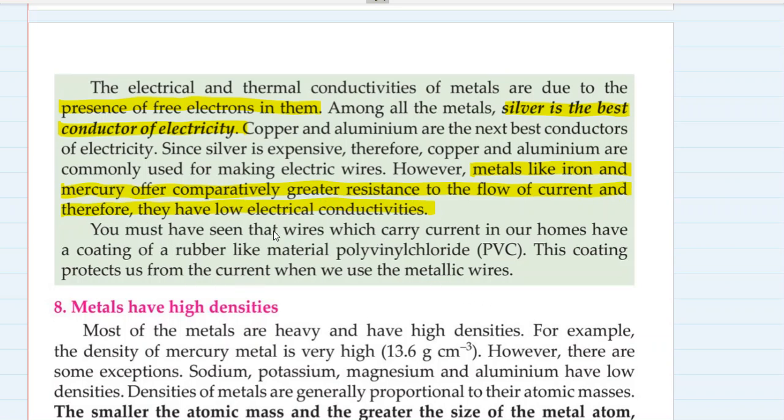You must have seen that wires which carry current in our homes have a coating of rubber-like material, polyvinyl chloride, PVC. This coating protects us from current when we use the metallic wire. So basically these wires are coated with PVC, which is a bad conductor of electricity, an insulator basically, which does not allow electric current to reach our hand when we hold those wires with our hands.